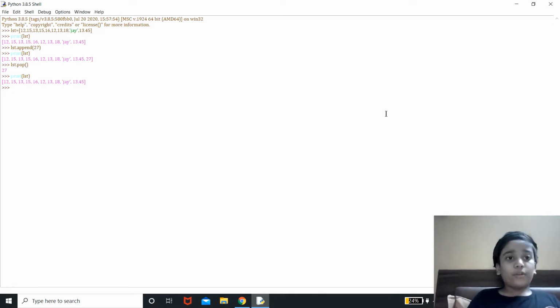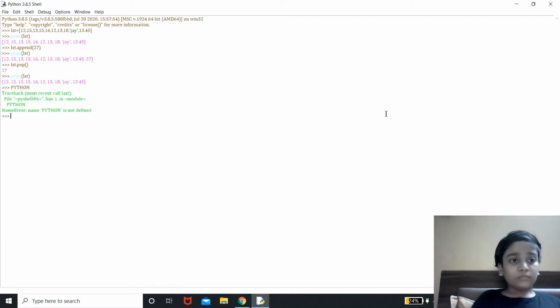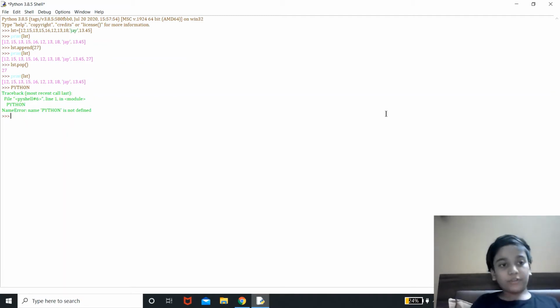Now what if I don't want to remove the last character, instead I want to remove the first character? For that we have to learn what is indexing. For example, if I write Python over here, P stands for 0, Y stands for 1, T stands for 2, H stands for 3, O stands for 4, and N stands for 5. So it starts from 0 and it goes on, means it depends how many characters you have.